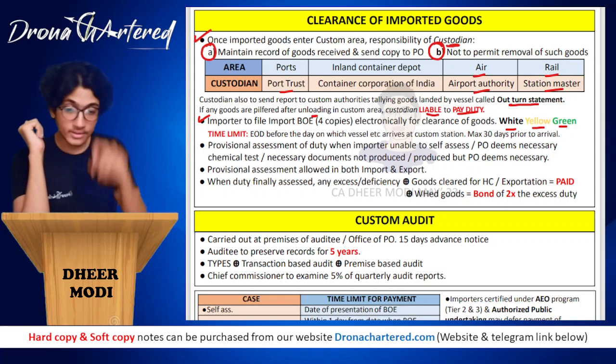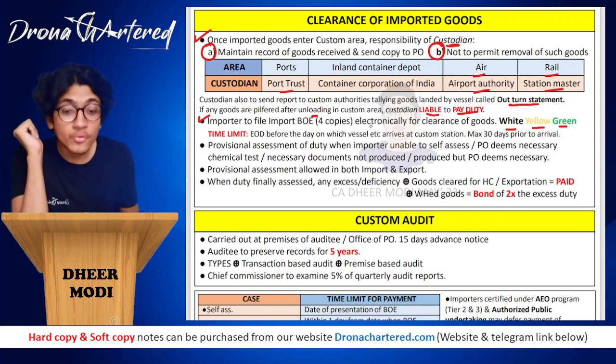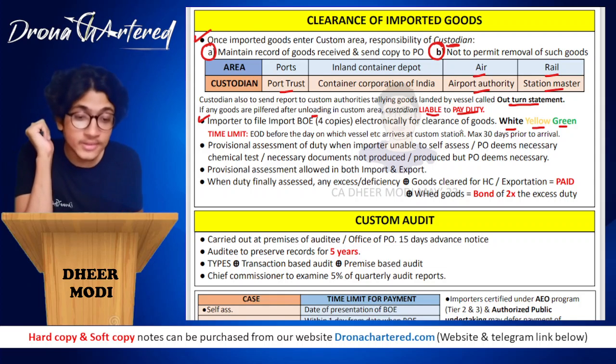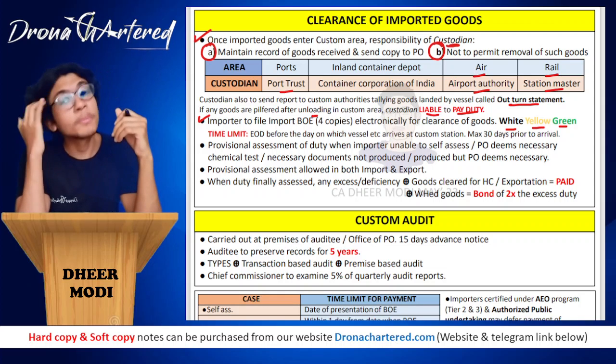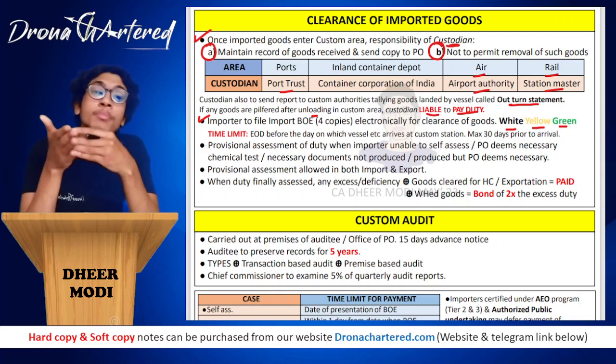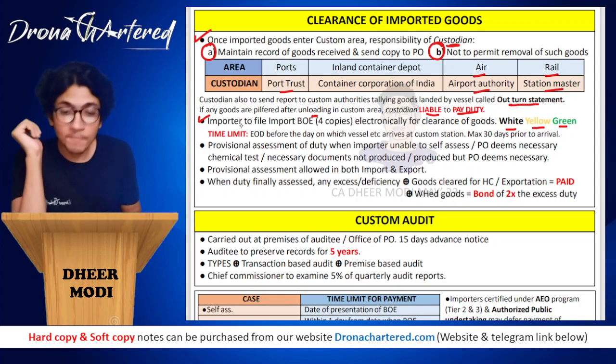So you have to file this by the end of the day before the day on which the vessel arrives at the customs station, maximum 30 days prior to arrival. So you have a period from 30 days prior to arrival till 1 day prior to arrival, the end of the day before that day.